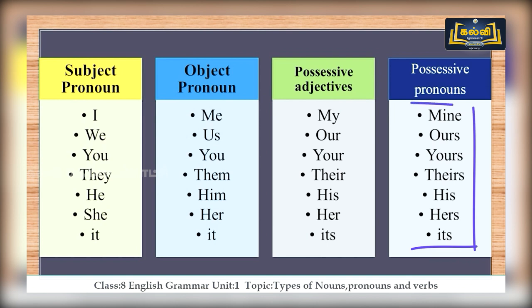I becomes mine. We become ours. Can you say what you become? Yes, you are right, yours. They become theirs. He becomes his, she becomes hers, and it becomes its. So this is how it changes in each of the pronouns.